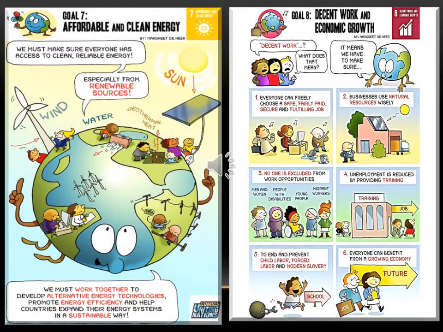Next goal, if you see goal number 7, that is affordable and clean energy. If you look at this picture in the slide, left hand side, that is goal number 7, clean energy. If we want to sustain our world, keep our environment clean, and live a longer life on our earth, we have to use renewable energy, a renewable source of energy.